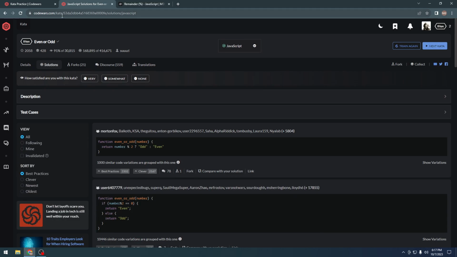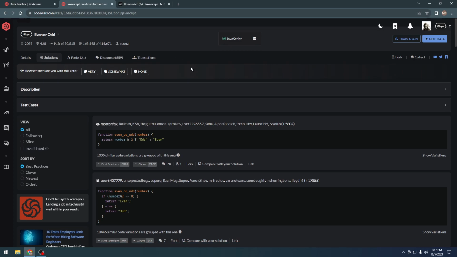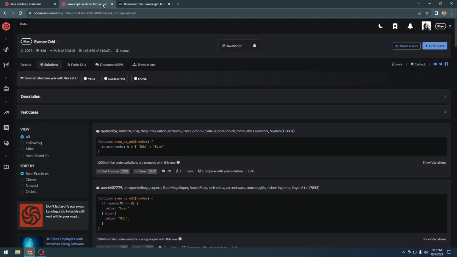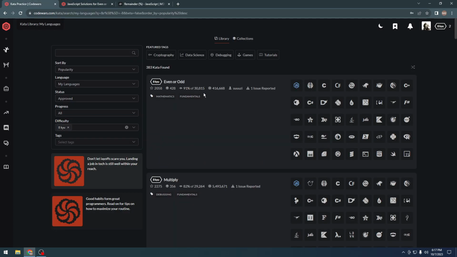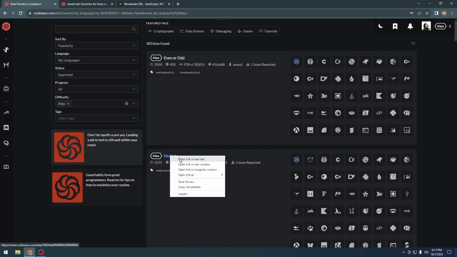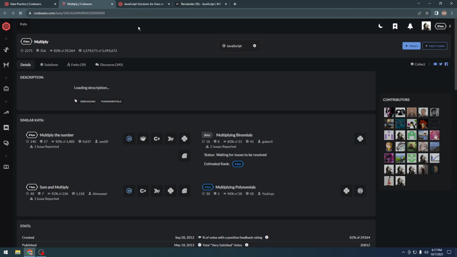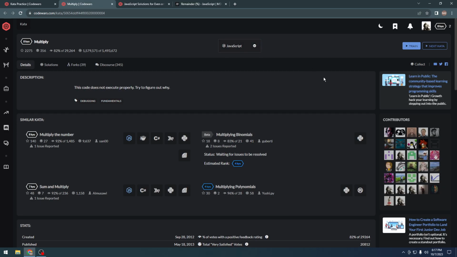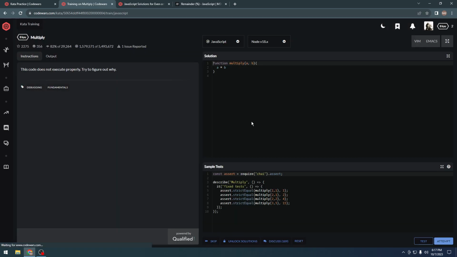Okay, so we have done this. I would urge you guys, after you have learned some of these JavaScript topics, as we've talked about in my previous videos, to join Codewars or any other problem solving platform, and start with really simple problems like this, even or odd, or let's say multiply. Let's do multiply. Okay, so this code does not execute properly. Try to figure out why. Let's try to figure out why.